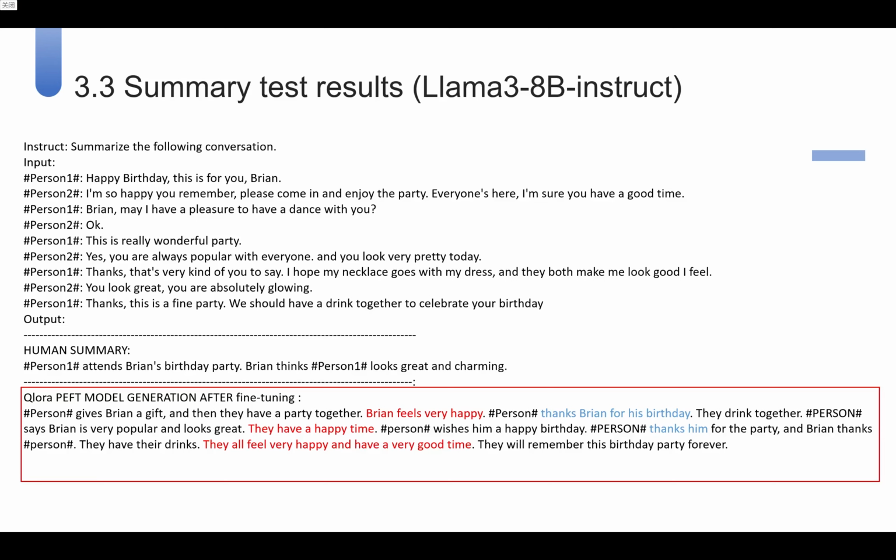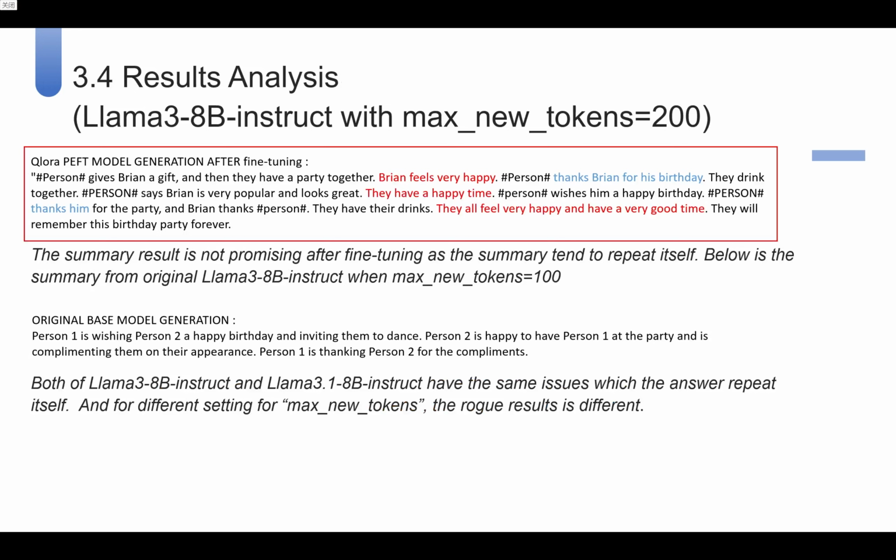The human summary is concise and focused, but the QLoRA fine-tuned Llama 3 2 8B model generates a repetitive and overly long summary, with phrases like, "They all feel very happy and have a very good time," repeated. As shown in the analysis, increasing max new tokens to 200 worsens this issue. Even the original model with a lower token limit performs better in terms of coherence. Both Llama 3 2 8B and Llama 3.1 8B show similar repetition problems after fine-tuning, highlighting the need for careful tuning